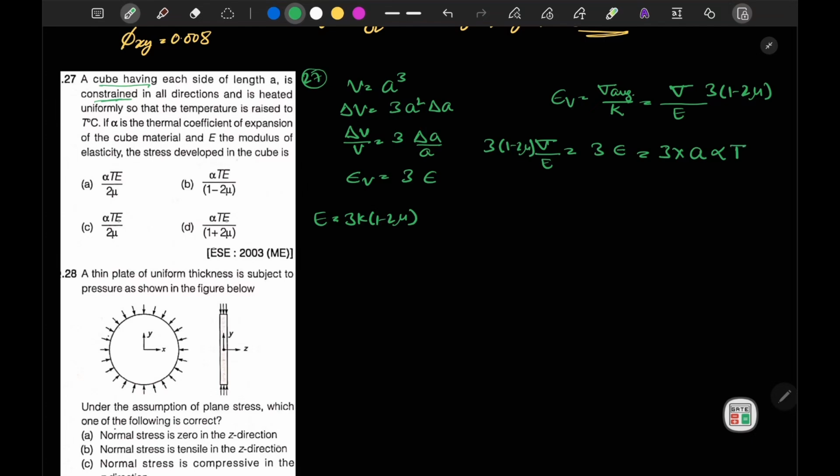Okay, sorry, not alpha T only. Because L alpha T is the change in length, strain is alpha T. So if we use this and solve, I can get sigma is equal to alpha T E upon 1 minus 2 mu. So option B is correct.